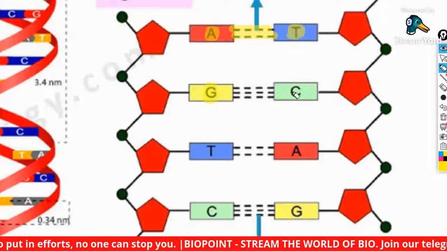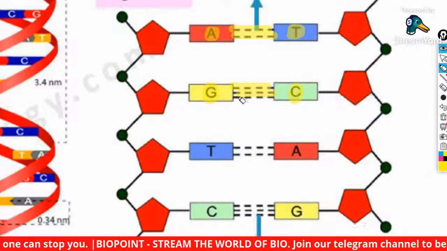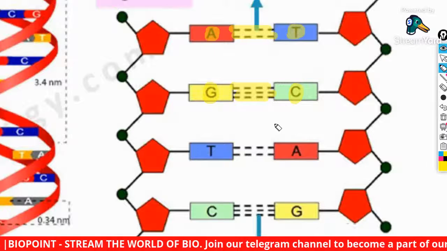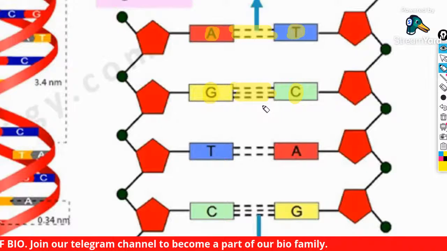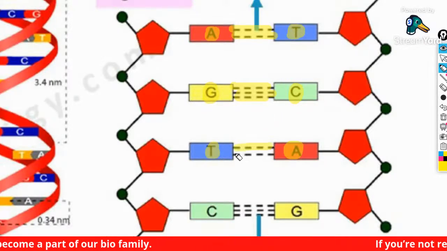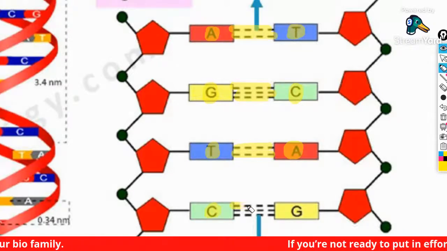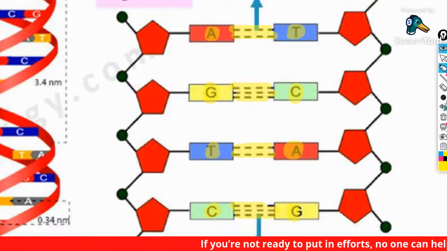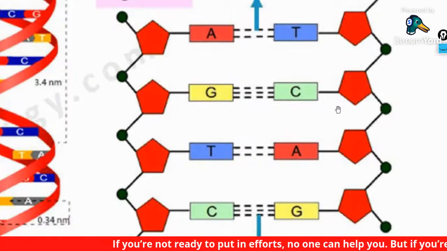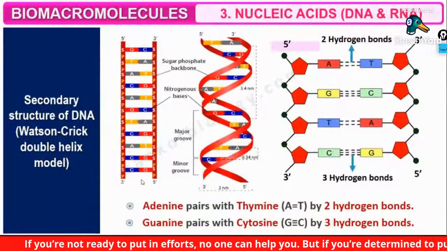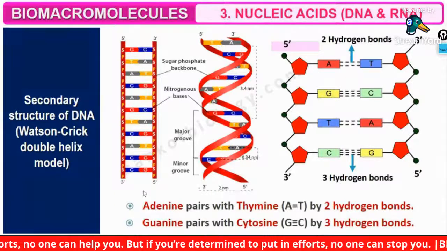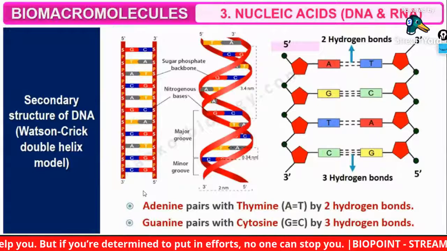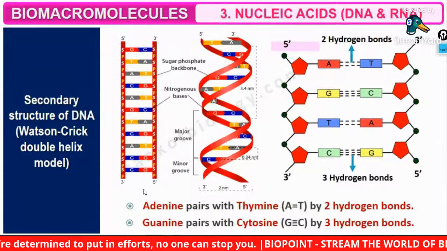Guanine pairs with cytosine with the help of 3 hydrogen bonds. Thymine again bonds with adenine with 2 hydrogen bonds, then cytosine with guanine with the help of 3 bonds. That is important. Is that clear for everybody? 2 hydrogen bonds are present between adenine and thymine, and 3 hydrogen bonds are present between guanine and cytosine in case of DNA.